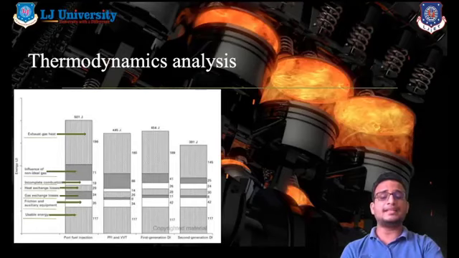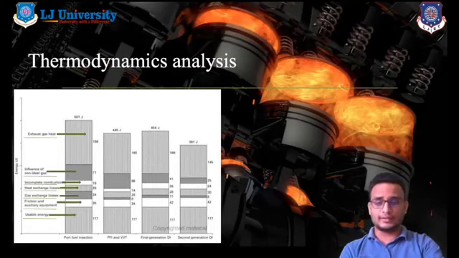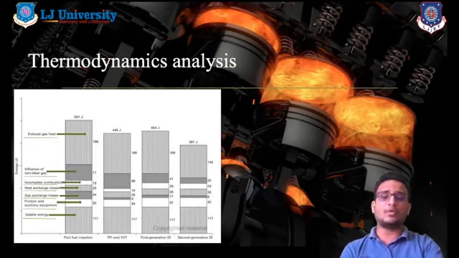That means second generation engines give maximum output with minimum energy, and there are various losses, right? Various losses in terms of exhaust gases. See, in the PFI body there are 196 joules of losses, and in the second generation body there are only 145 joules of exhaust gas losses, right?